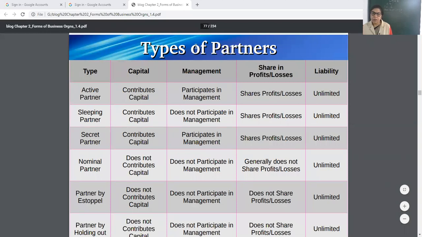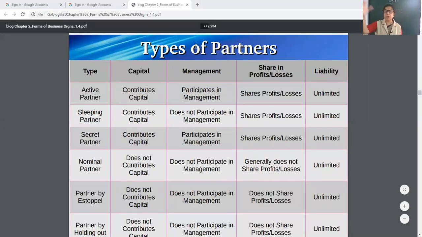Nominal: capital not invested, active participation is not there, does not share profits, generally, unlimited. Generally means if other partners are ready to give him a share, they can.